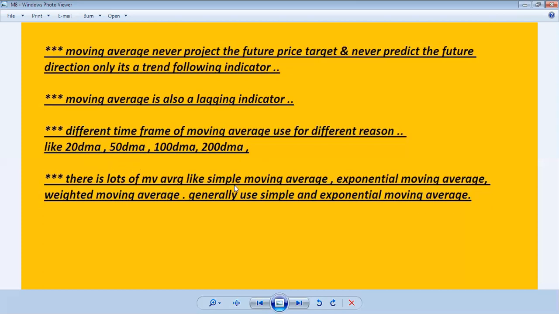There are many moving averages like the simple moving average, exponential moving average and weighted moving average. Generally, we use the simple and exponential moving average in the price chart. For basic knowledge, I use the simple moving average here. I discuss everything on the basis of the simple moving average through this video.